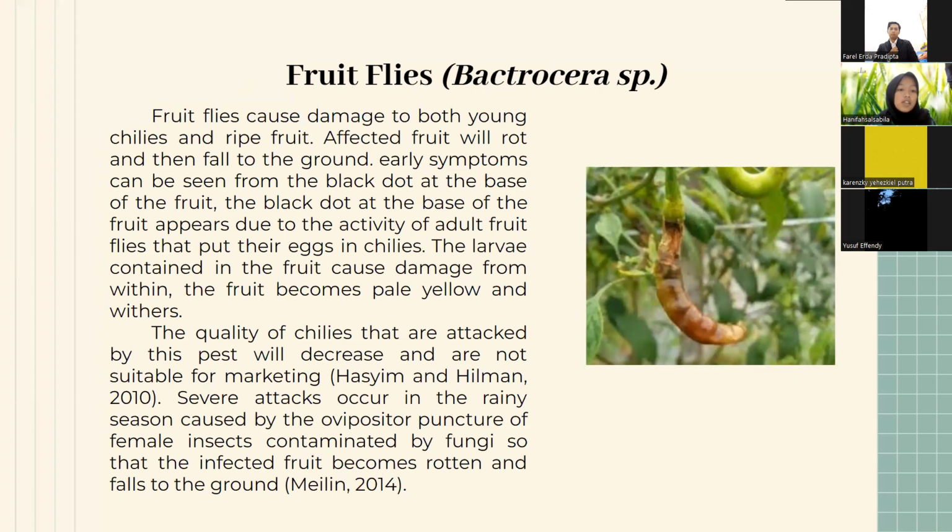The larvae contained in the fruit cause damage from within, and the fruit becomes pale yellow and withers. The quality of chili attacked by this pest will decrease and it is not suitable for marketing. Several attacks occur in the rainy season, caused by the ovipositor puncture of the female insect contaminated by fungi, so that the infected fruits become rotten and fall to the ground.